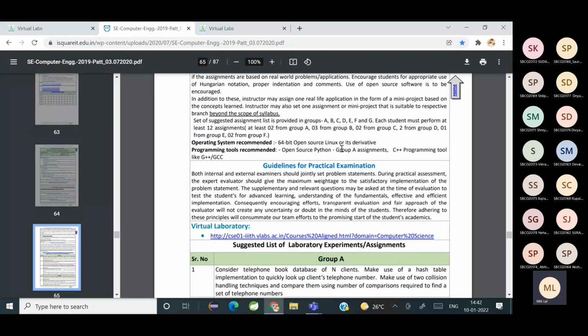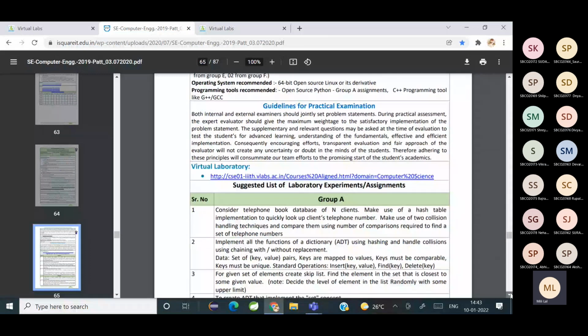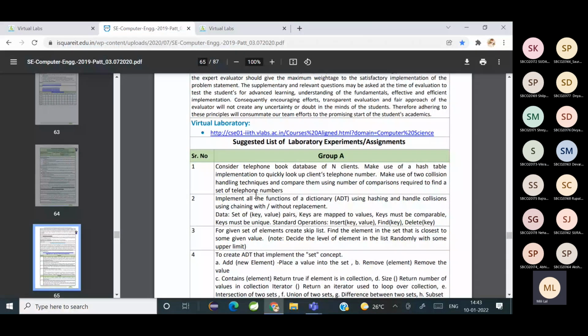And for A group assignments, you will be using Python and for the rest you will be using C++. Is it clear? Yes, students. समझ में आया क्या? Yes, ma'am. Okay. तो A में 4 assignments दिए हैं, आप देख सकते हैं.